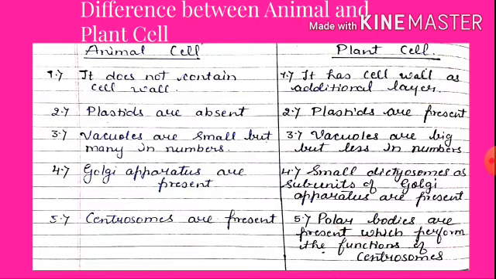Now in animal cell, vacuoles are small but many in number, but in plant cell, vacuoles are big and less in number. In animal cell, Golgi apparatus is present, but in plant cell, at the place of Golgi apparatus, some small subunits are present, which are known as dictyosomes. And in animal cell, centrosomes are present. In plant cell, at the place of centrosome, polar caps are present, which perform a similar function as centrosomes. So these are the 5 main differences.